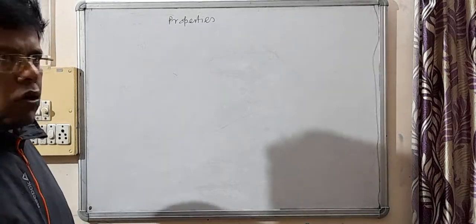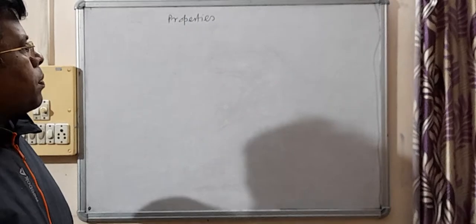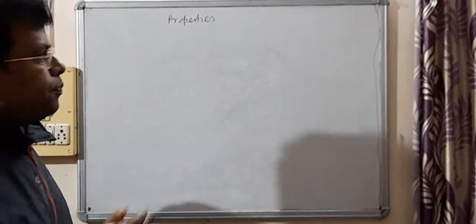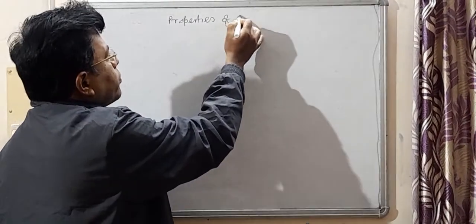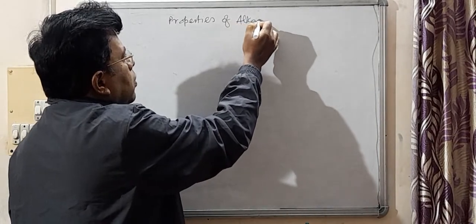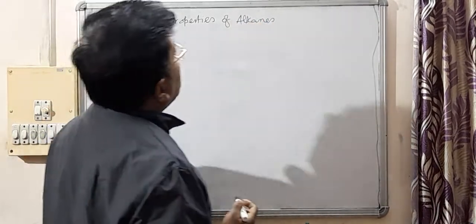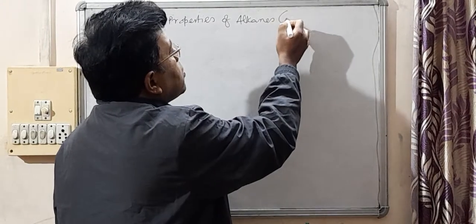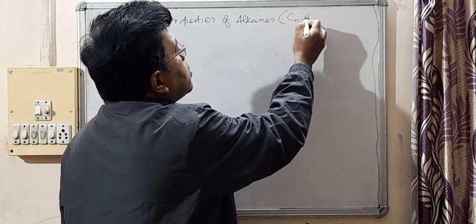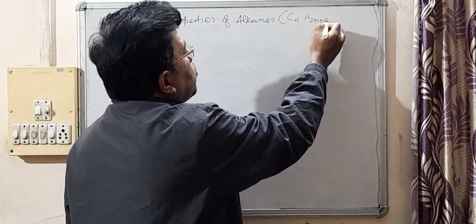Okay, good evening children. Now we are discussing properties of alkanes. Alkanes have the general formula CnH2n+2.